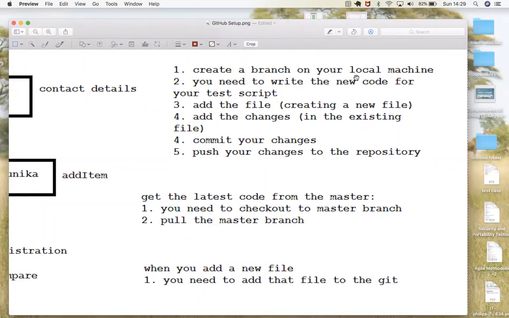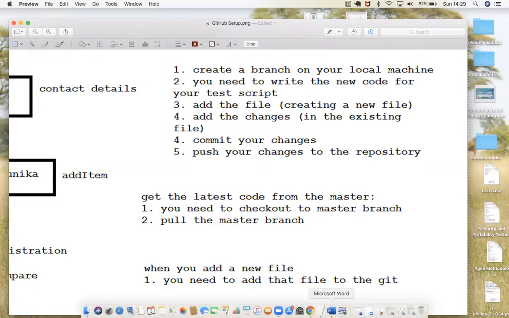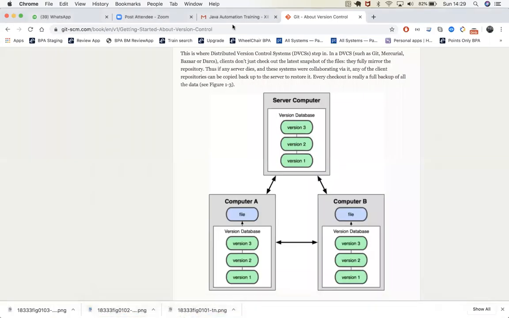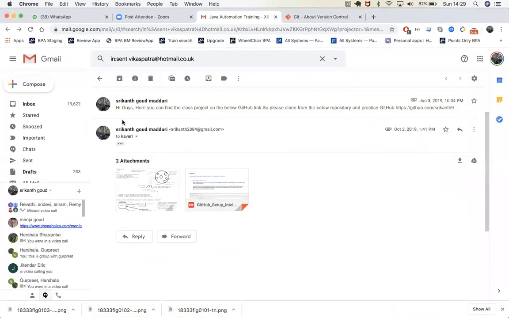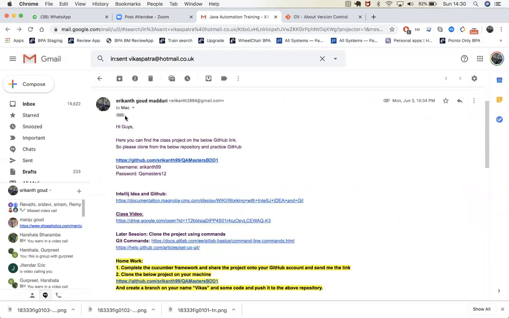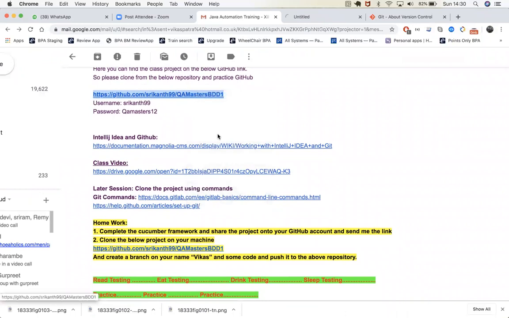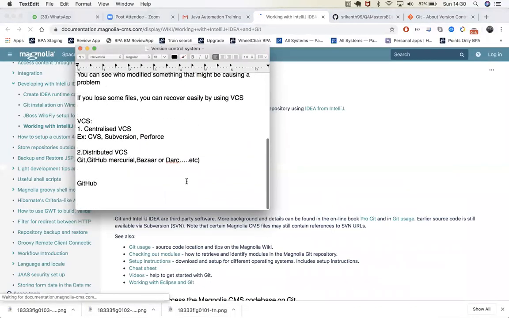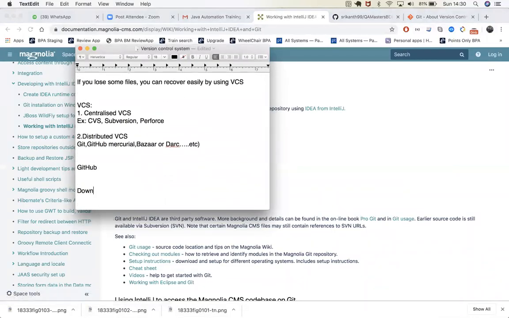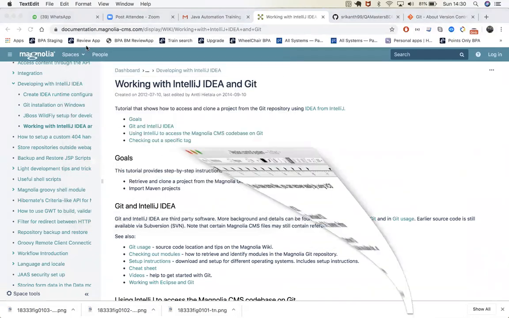For that, first of all, you need to download some software. You need to download the git.exe file.